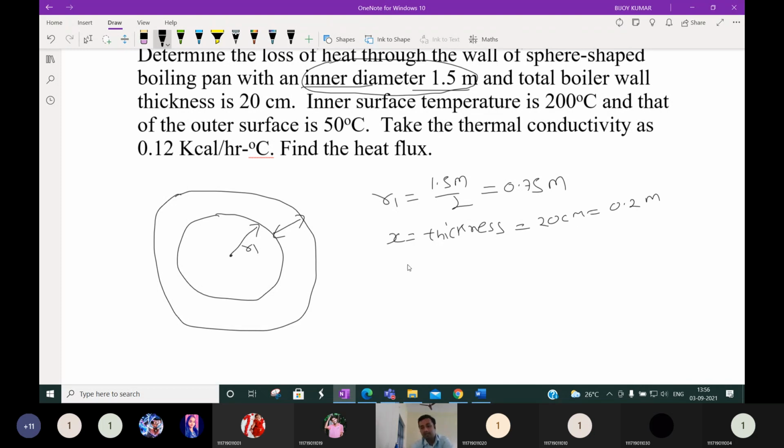Then we know that this thickness is what value? R2 minus R1. Suppose the outer radius is R2. Then thickness X is R2 minus R1, this thickness of wall. It is given 0.2 meter. Then R2 is equal to 0.2 plus R1, or 0.2 plus 0.75, or 0.95 meter.